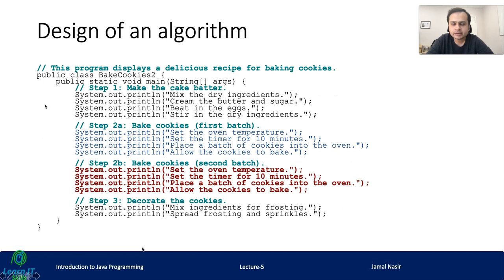So here we can see that we can split our previous code into 3 steps, and for the second step we can divide this step into 2 subparts. So in step 1 we are making the cake batter, then in step 2 we are baking the cookies of the first batch, and in step 2b we are baking the cookies of the second batch, right? And then in step 3 we are decorating the cookies.